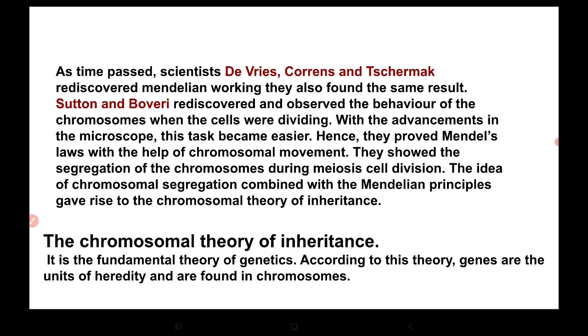That was not explained by Mendel, so no importance was given to Mendelian work.